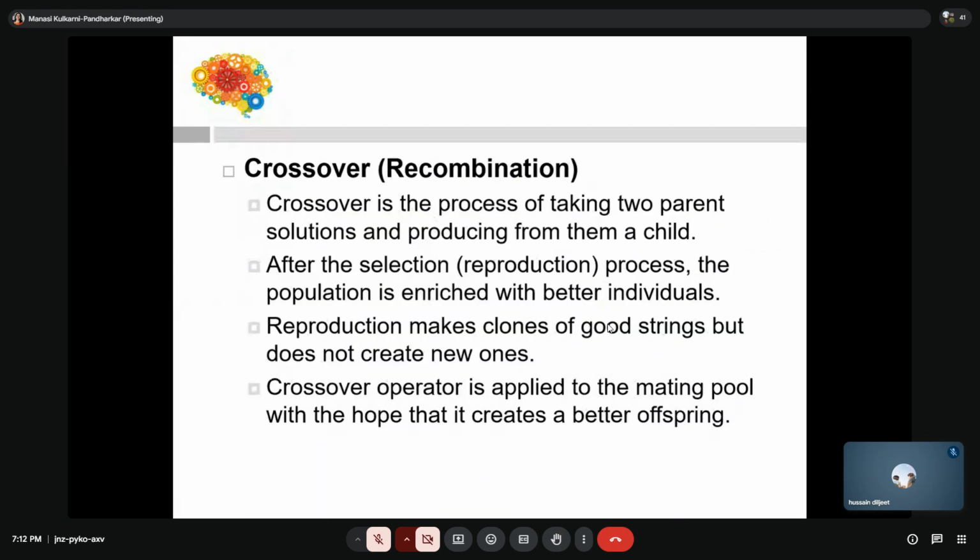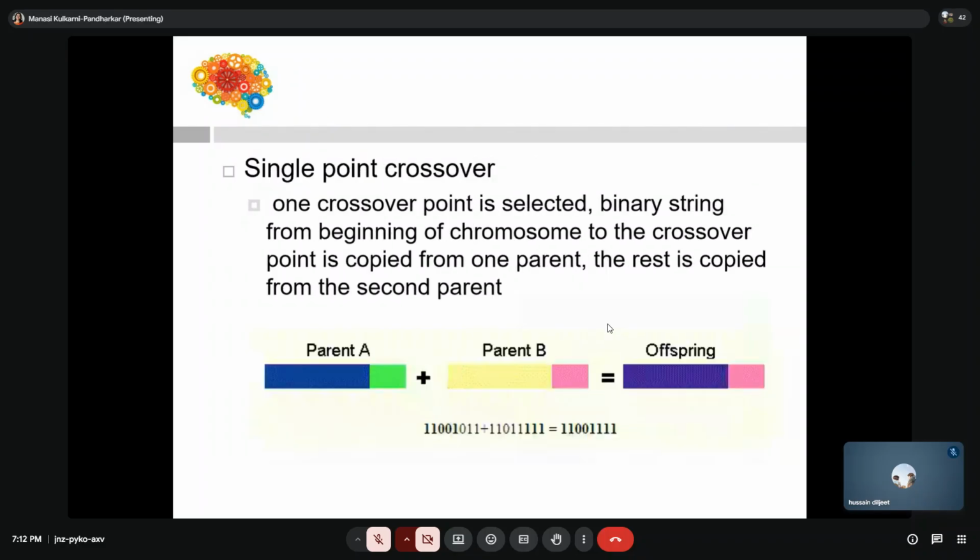After selecting, we will do the crossover. Crossover is a process of taking two parent solutions and producing from them a child, a new solution. After selection, which is the reproduction process, the population is enriched with better individuals, because we chose the best parents, the best solutions. Are you getting my point? We call it the crossover operator, applied to the mating pool with the hope that it creates a better offspring.